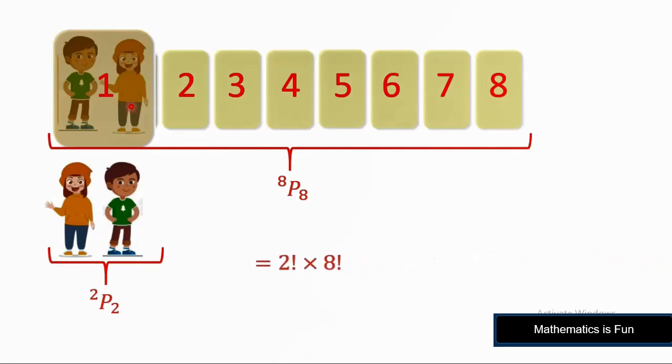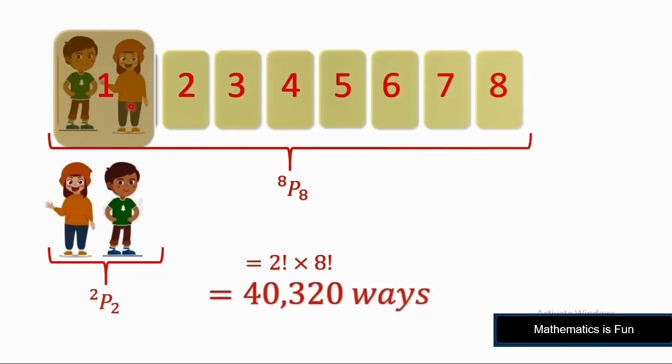So 2P2 is 2 factorial and 8P8 is 8 factorial. Let's multiply them. So in 40,320 ways we can arrange these 5 boys and 4 girls with the restriction that Annie and Jim wish to stay together.